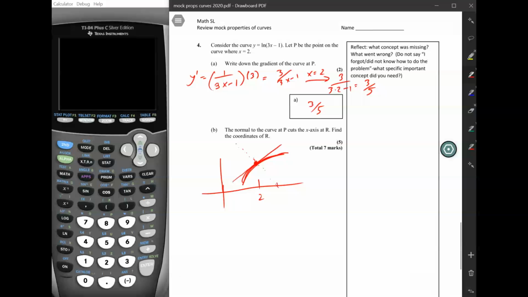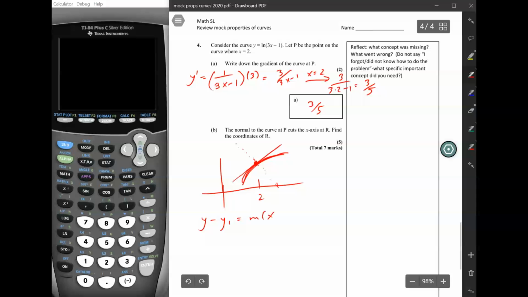That's pretty easy to find as long as we find the equation of this dotted line. Look at your formula sheet and grab the point-slope form, because that's the most useful form to find tangent line equations and normal line equations.